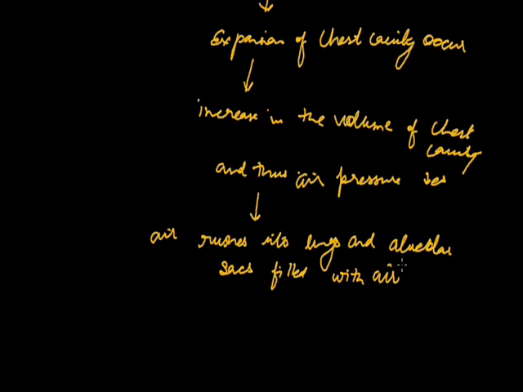Now this O2 diffuses into the blood and CO2 from the blood diffuses out into the alveolar sacs.